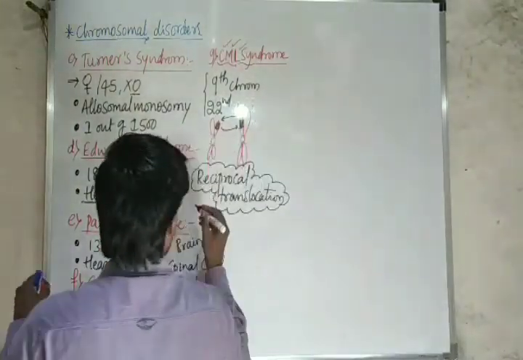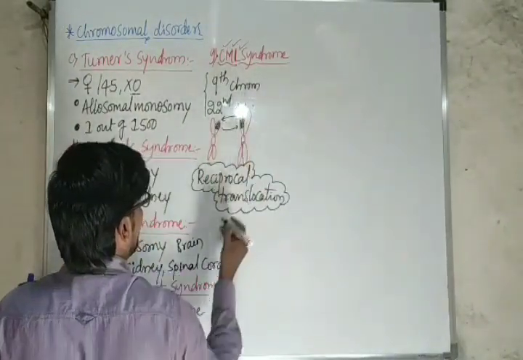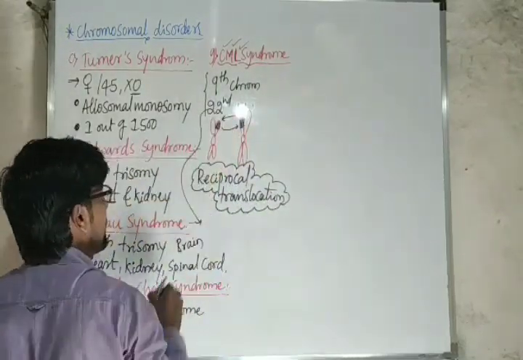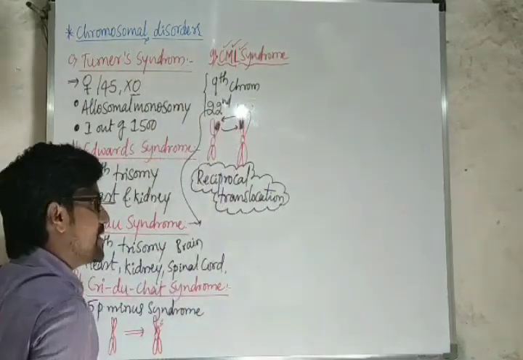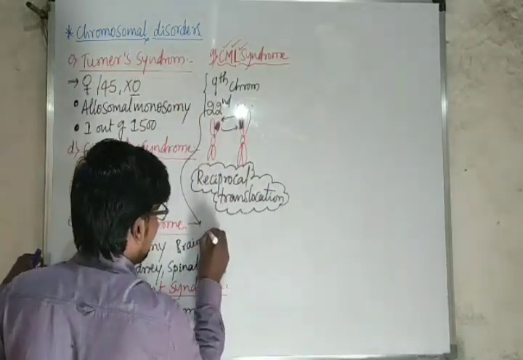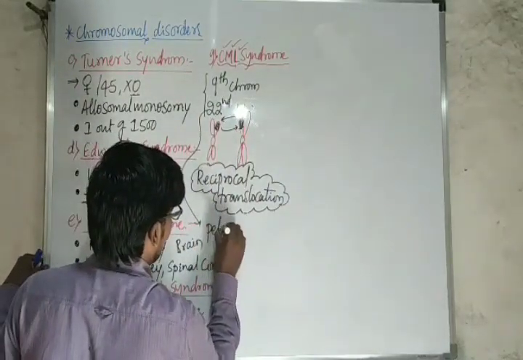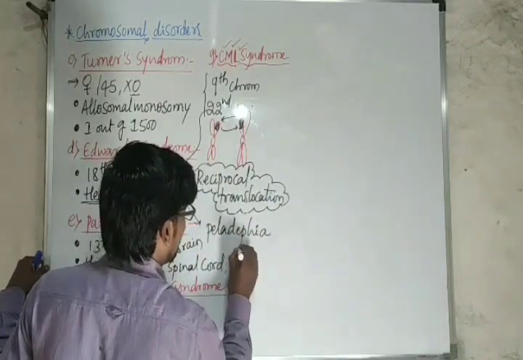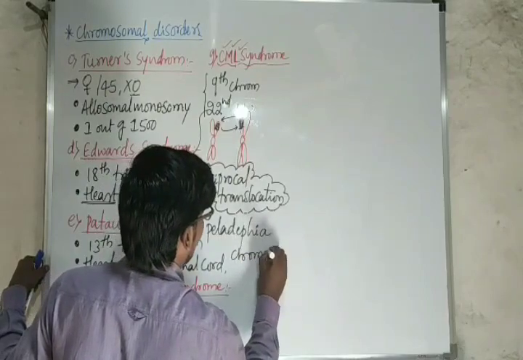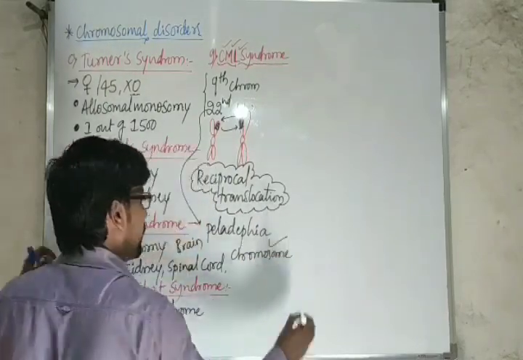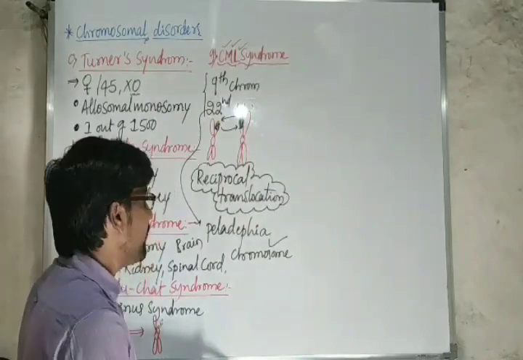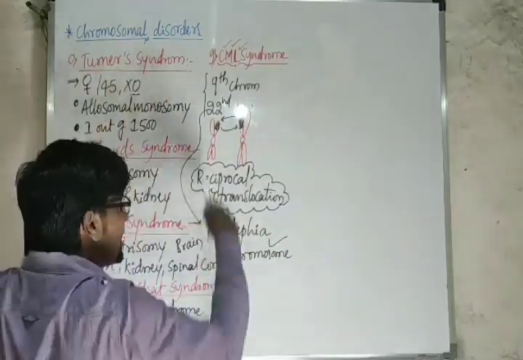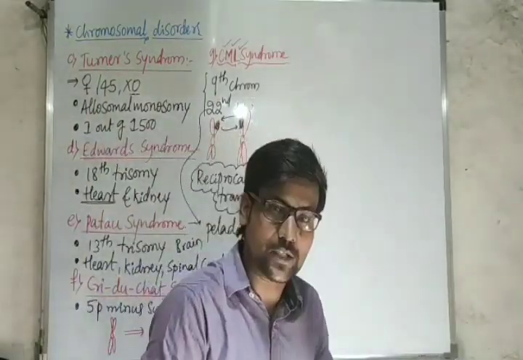And the 22nd chromosome, let me write here, usually we will call this 22nd chromosome the Philadelphia chromosome. So these are some other major chromosomal disorders.